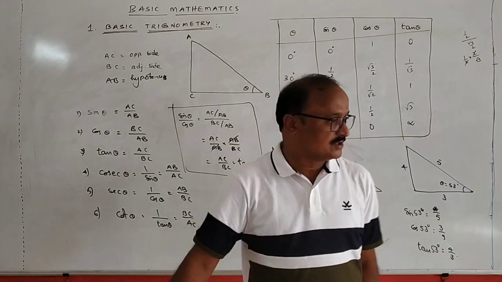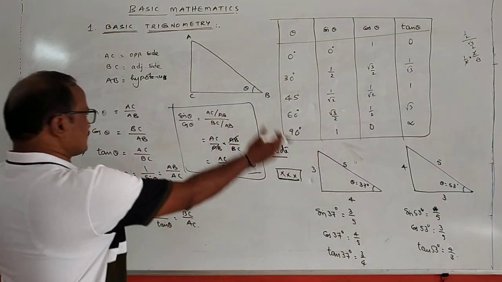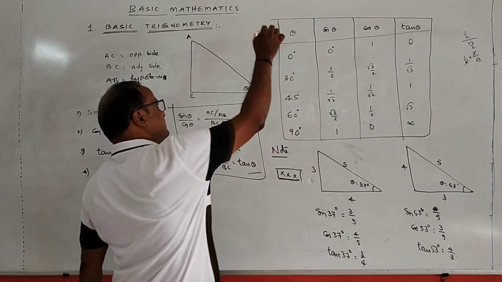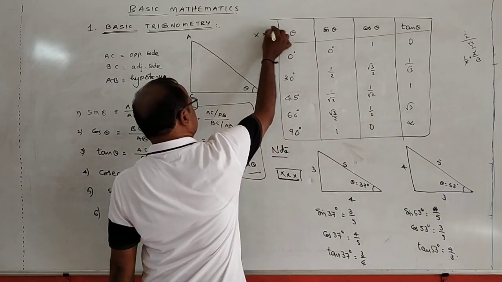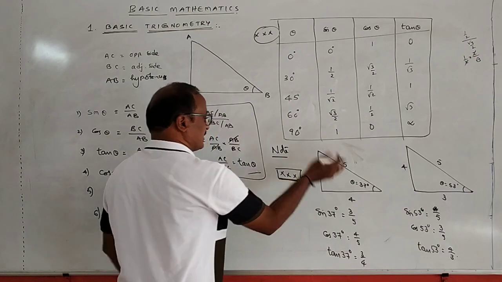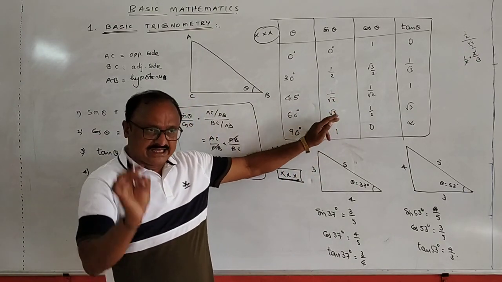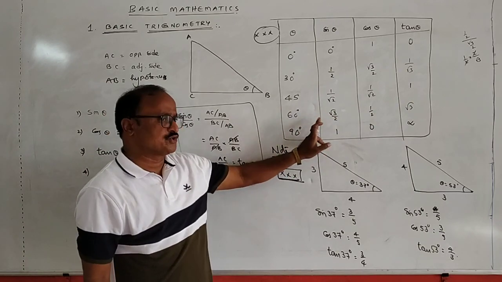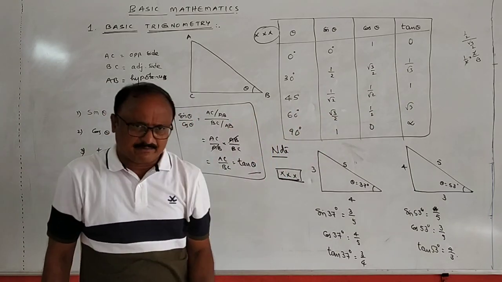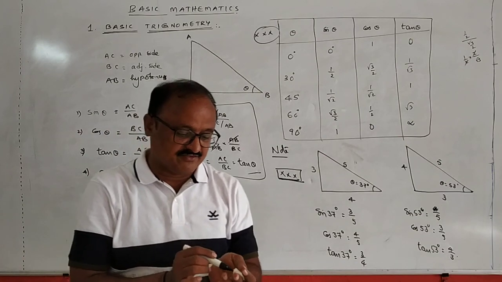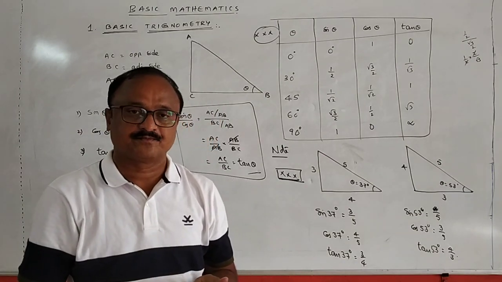Right? So out of all these concepts, you should remember this triangle form and also this one. This is very important. By having these values, we can sharply calculate the problems involving physics.